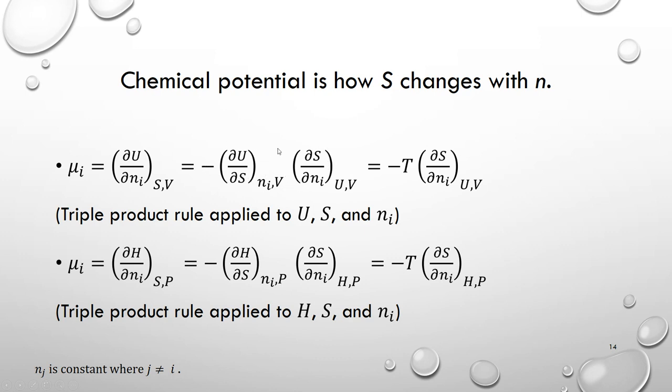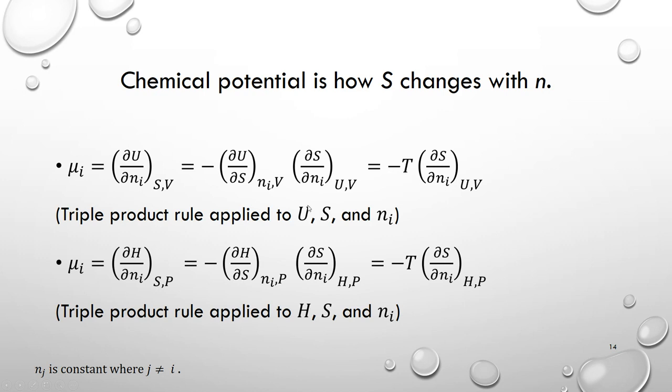And this part is simply temperature. Delta U over delta S is temperature under constant volume condition. So we have negative T here, and now we can see the chemical potential is expressed in terms of entropy. It's delta S over delta N times negative T.